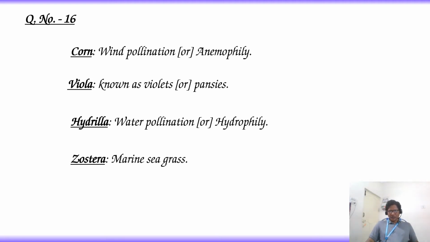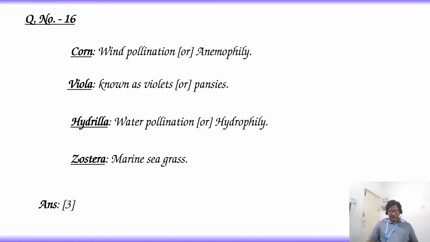Zostera. It is also a hydrophyte, and here also pollination is by water, but Zostera is commonly called marine seagrass. Then the answer is option 3.